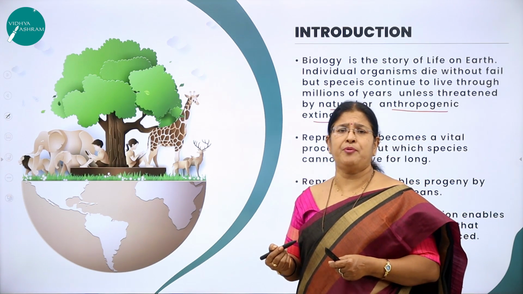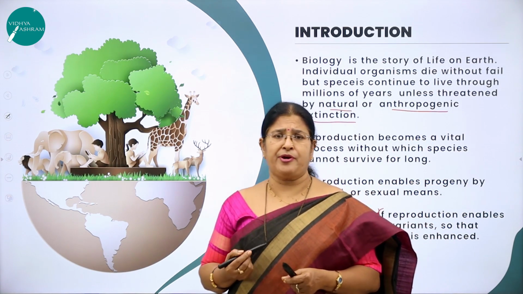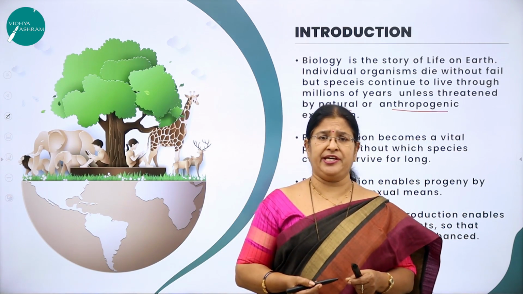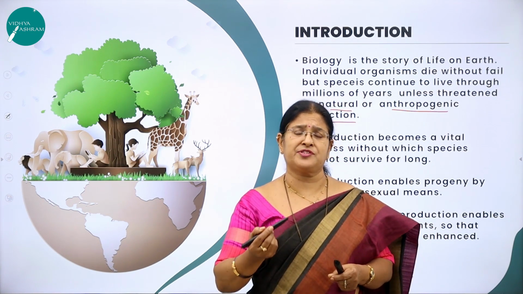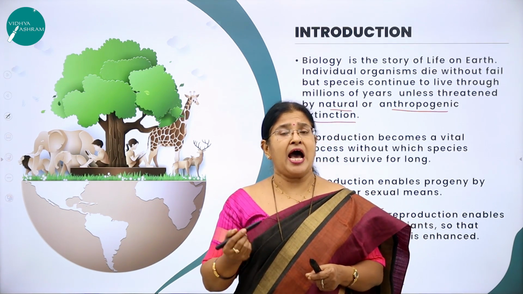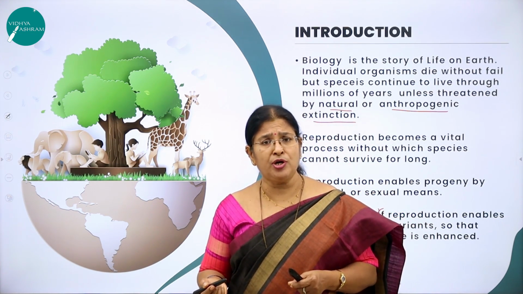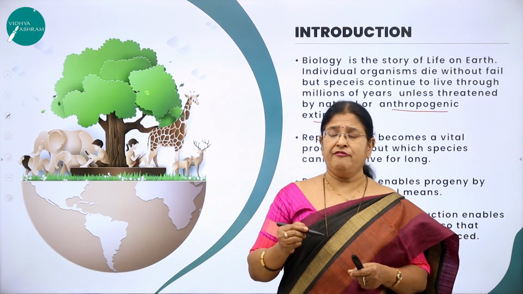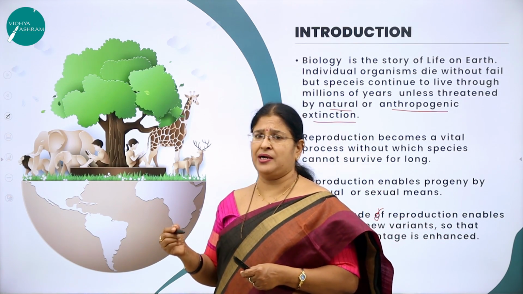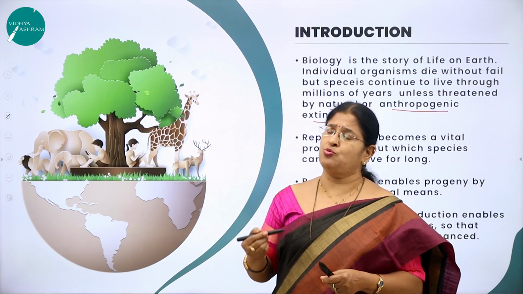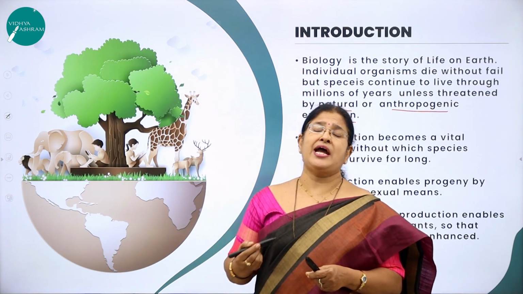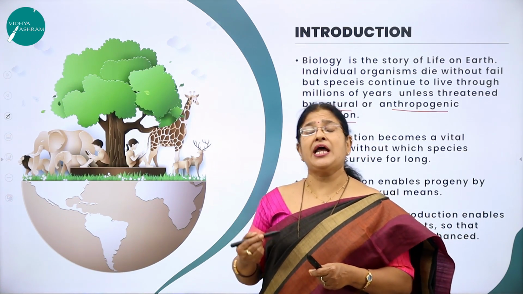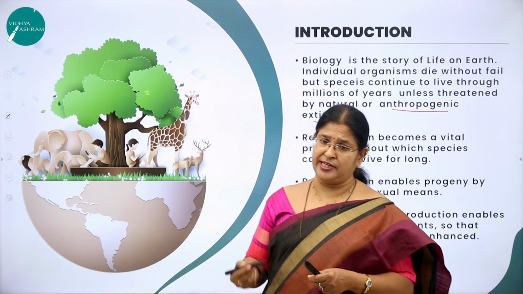This process enables progeny. What do you mean by progeny? The offspring or the young ones, either through asexual mode or through sexual mode, which I am going to discuss in the later part of this session, as to what is asexual reproduction and what is sexual reproduction and how they differ from each other.